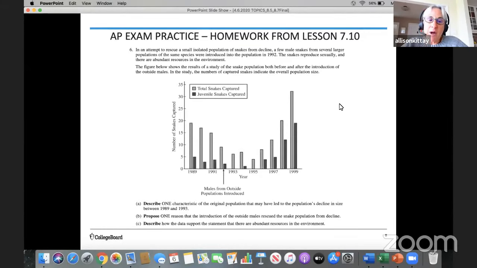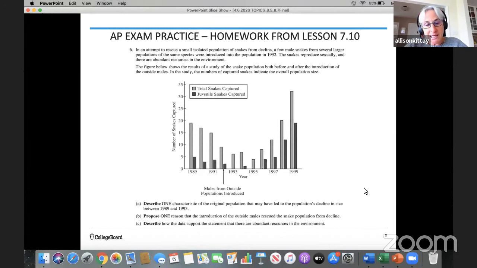So you can see on the y-axis, the dependent variable is the number of snakes captured. And we also have a legend that tells us the total number of snakes captured are represented by the lighter bar, and the juvenile snakes captured are represented by the darker bar. On the x-axis, we have the year, the time, which is the independent variable. And we have an arrow that shows us when the males from the outside population were introduced, and that arrow is right here. So as we look at this, we can get a trend for both the total number of snakes captured and the juvenile snakes captured.